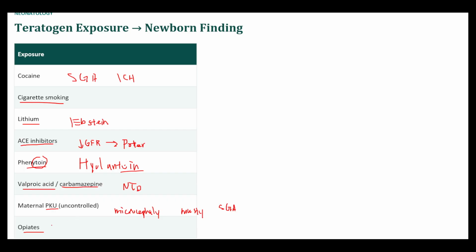Opiates will cause a withdrawal syndrome. So you can imagine just like anybody with withdrawal syndrome, what do they look like? So they're irritable, they're sweating, things like that.